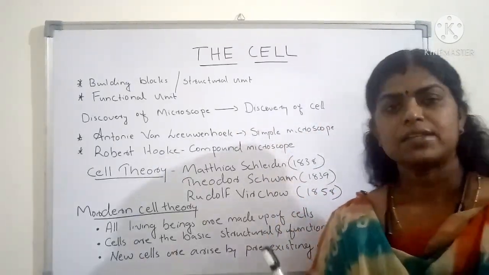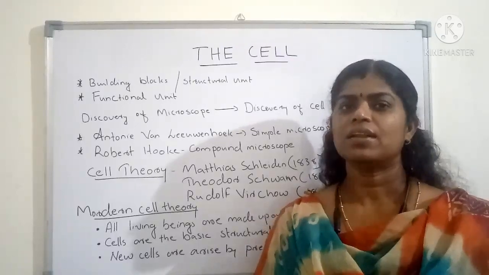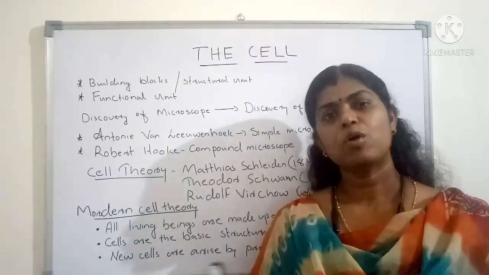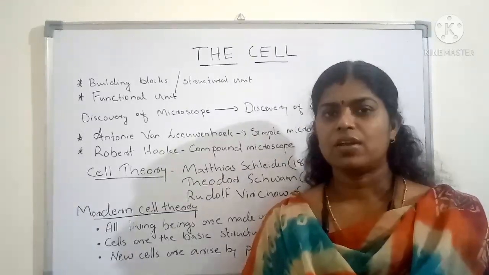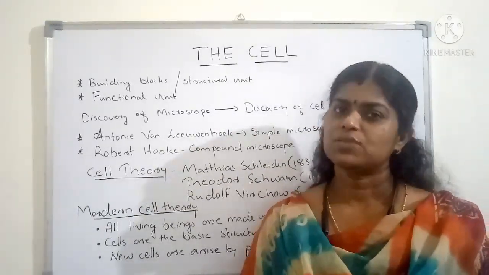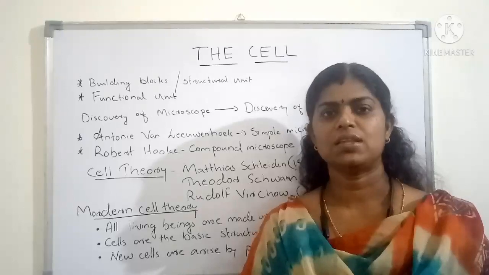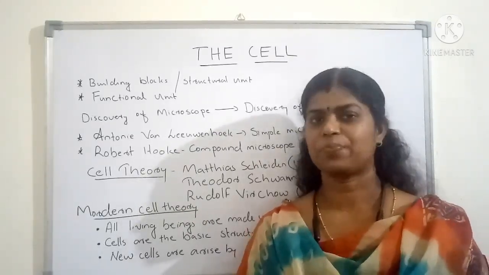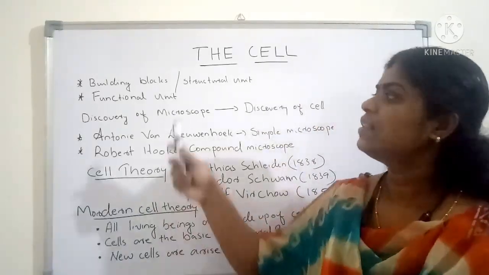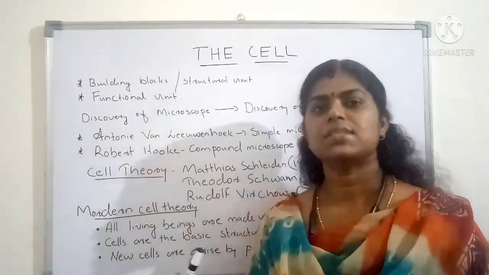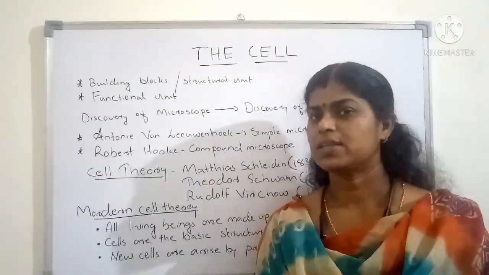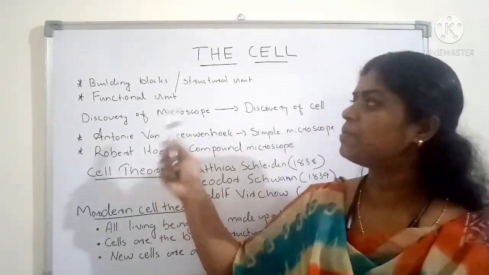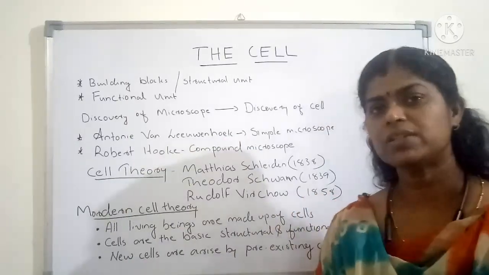A small building has fewer bricks and a big building has more bricks. Even though the number of bricks is different, both are made of bricks. Like that, the number of cells in an organism will differ according to the size, but all organisms are made of cells only.